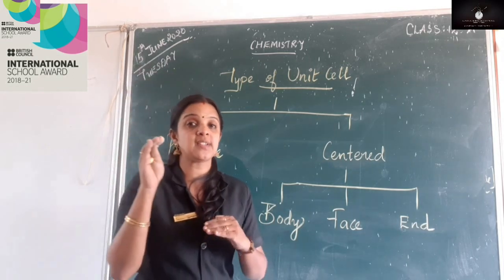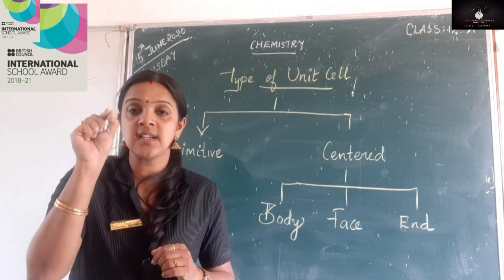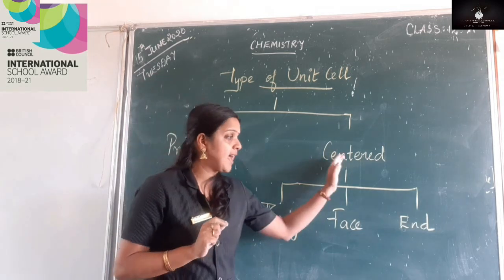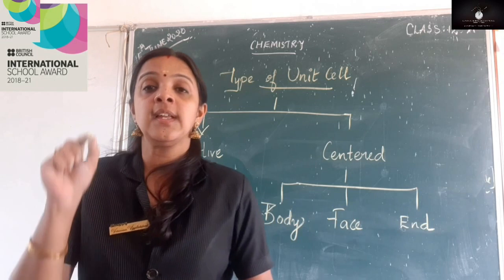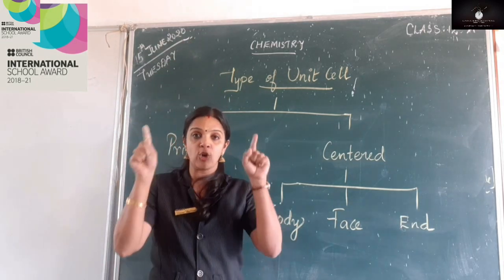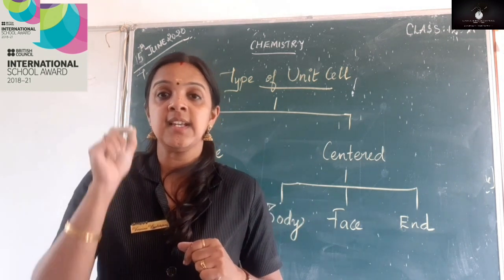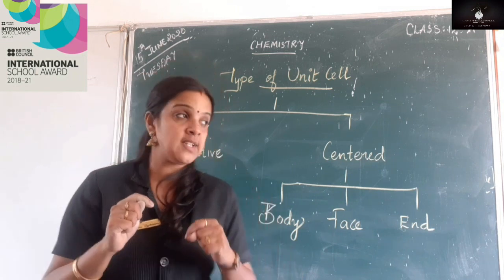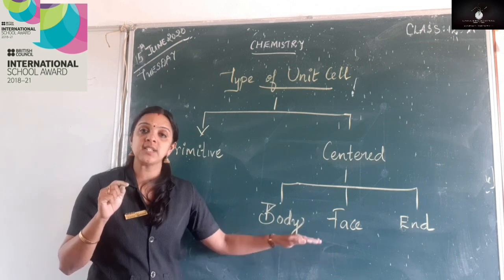There are 6 faces, so in all the 6 faces, the center of each face and also the corners of the unit cell. The last one is end centered. In an end centered unit cell, the constituent particles will be occupying the corners and the centers of two opposite faces. So these are the classifications of the unit cells.